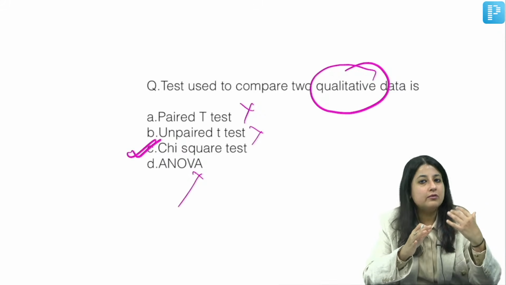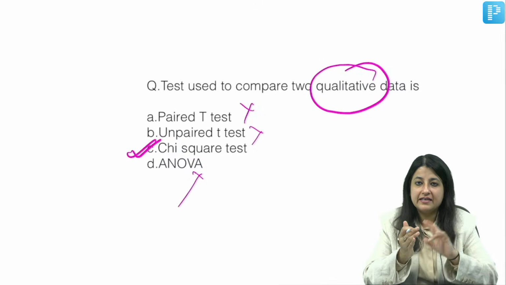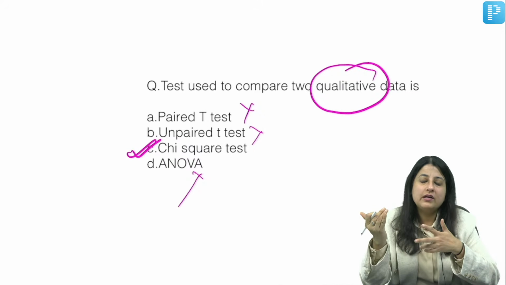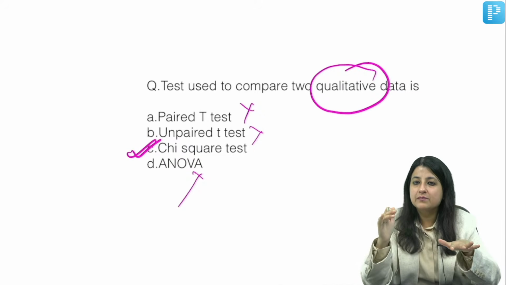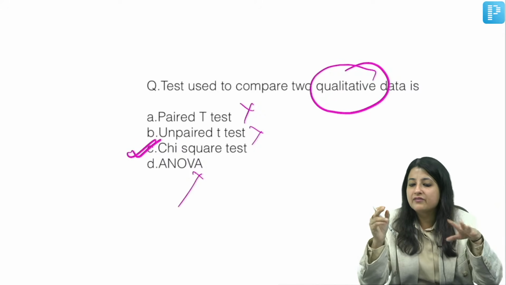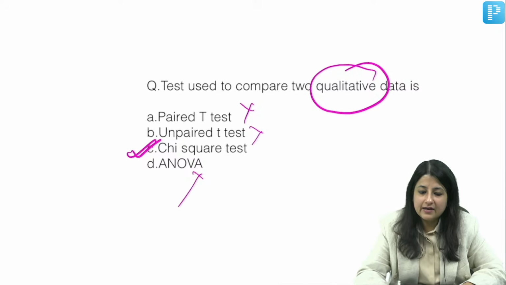For quantitative, parametric. Parametric is associated with alphabets. T-test, ANOVA. Single group, paired t-test. Two groups, unpaired t-test. ANOVA, more than two groups. Okay. And what about this side? All fancy names. If you have two and more than two groups, your answer will be mostly chi-square. If you have a single group, Wilcoxon sign rank test. Okay. Clear, everyone? Chalo. So that was it, guys.